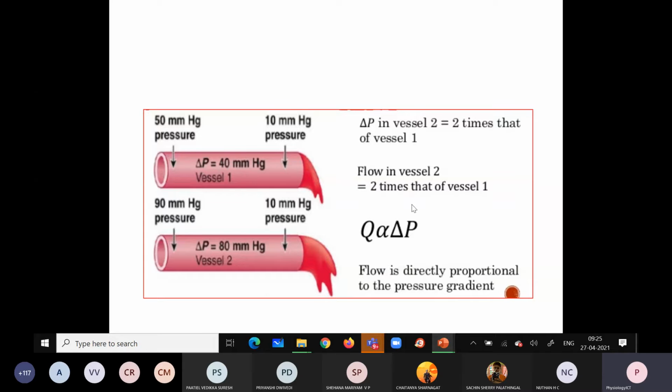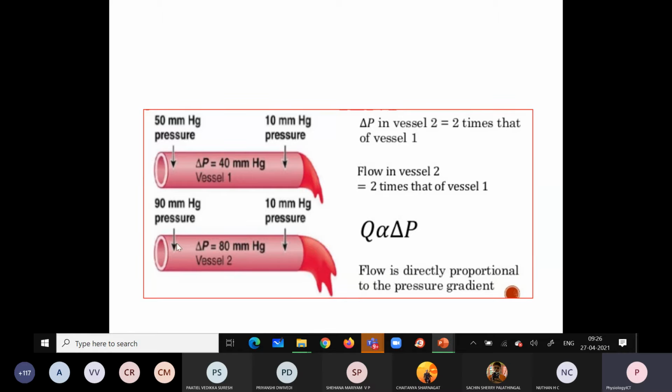So this is called as what? Pressure gradient. What is this pressure gradient? This is the difference between the pressure at one side to the other side. You can see in this vessel we have the pressure at the initial end, which is 50 millimeter of mercury, and at the other end it is 10 millimeter of mercury. So what is the pressure gradient in vessel 1? It is 40 millimeter of mercury in vessel 1, and it is 80 millimeter of mercury in vessel 2.